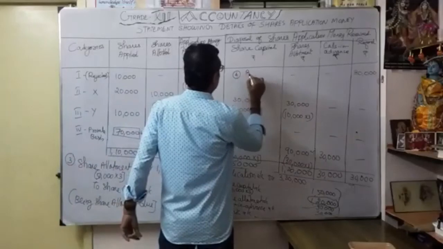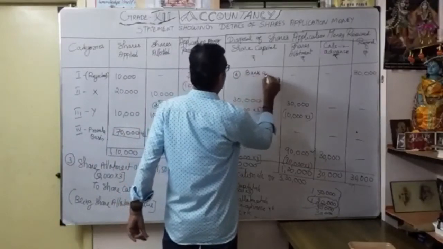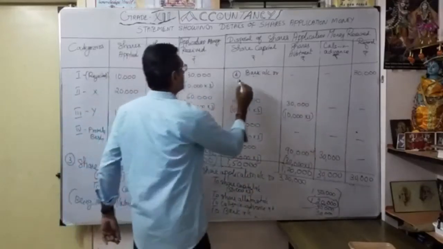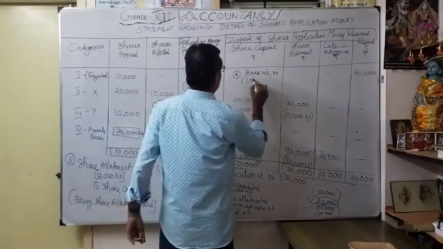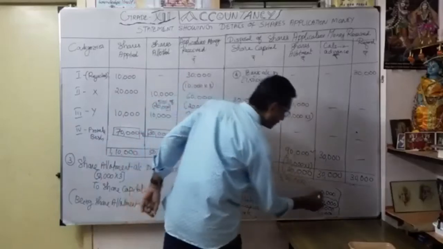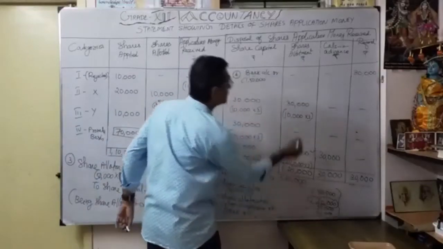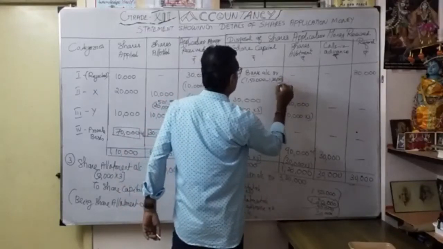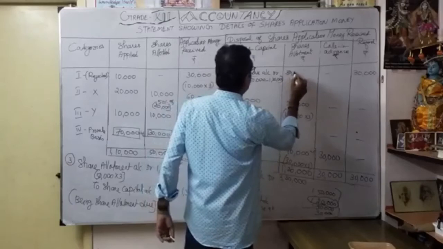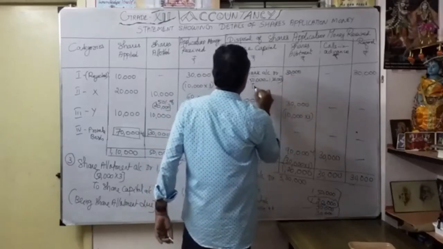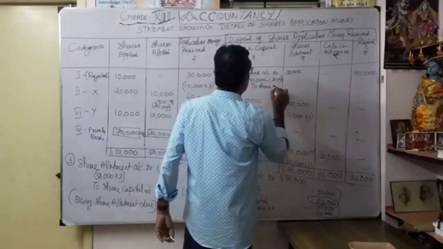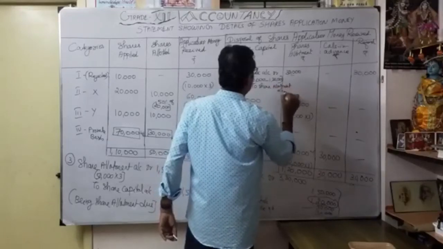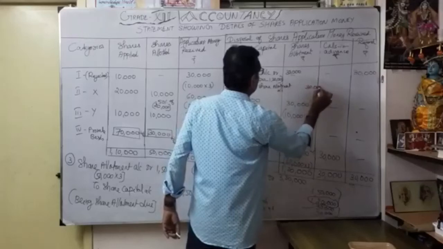Fourth entry, bank account debit. How much? I will mention it for understanding. Whatever 1,50,000 is due, already received how much? 1,20,000 adjustment, correct? So minus 1,20,000, you get only 30,000 to share allotment account. You understood? Share allotment account 30,000.